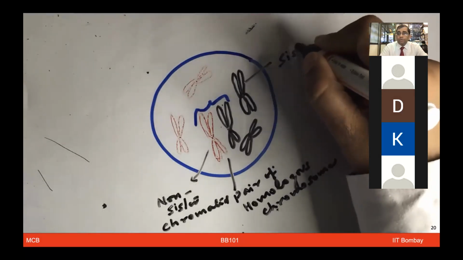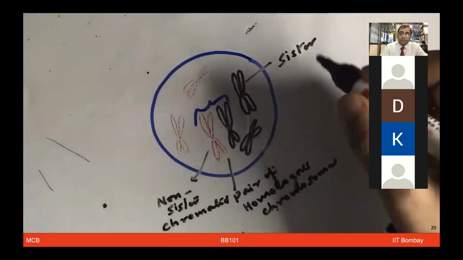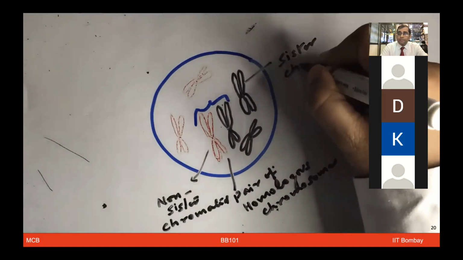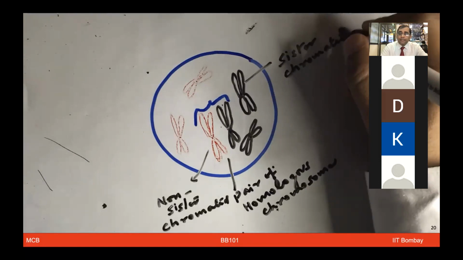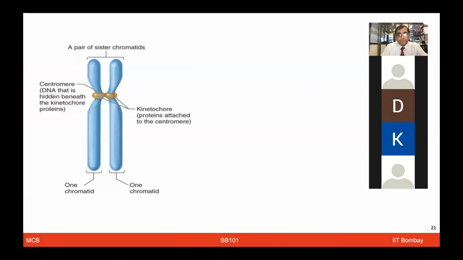So I just thought to first make you familiar, and by now I hope that you are clear that these terminologies you don't have to mug up, but at least use your logic, and that will become easier for you to follow. So this pair of sister chromatids is connected by proteins on the centromere, which are the kinetochore proteins. And this is where the sister chromatids of the same chromosome are connected.